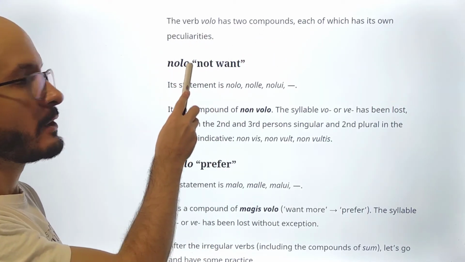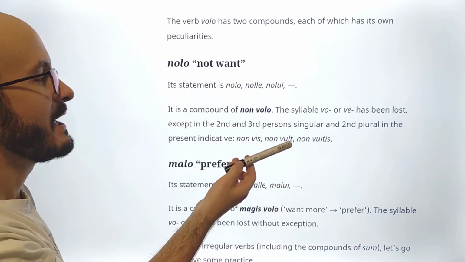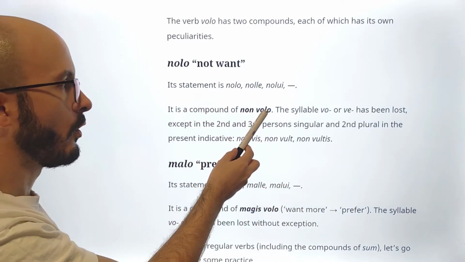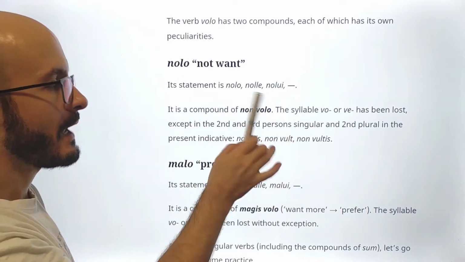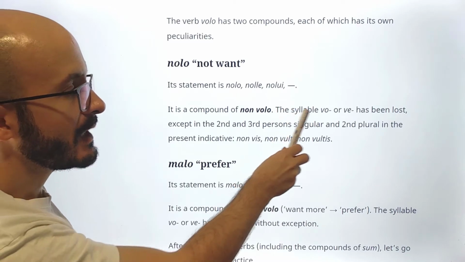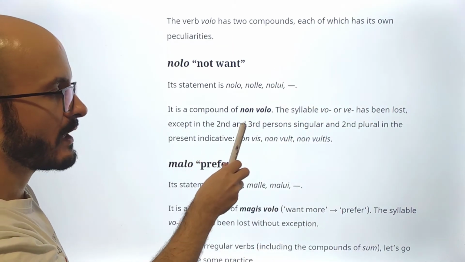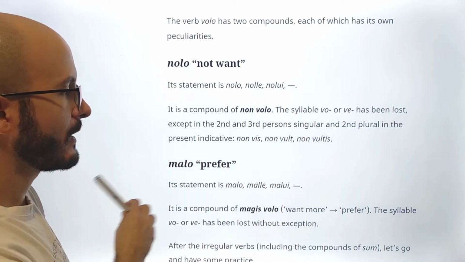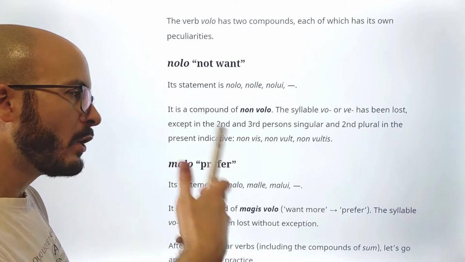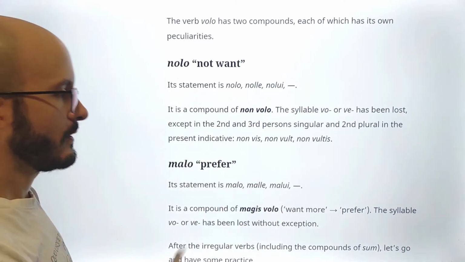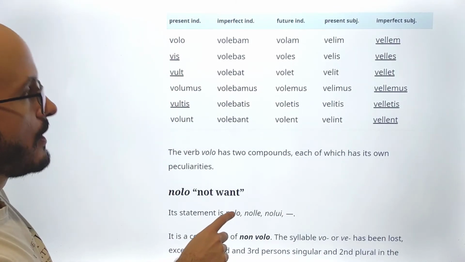Now, also, the verb volo has two compounds, each of which has its own peculiarities. First, the verb nolo, which is not want, obviously, because it's pretty much a compound of non volo. The statement is nolo, nolle, nolui. Now, what happens here? The syllable vo or ve has been lost except in the second and third persons singular and second plural in the present indicative. So we would have volo, so we would have nolo.